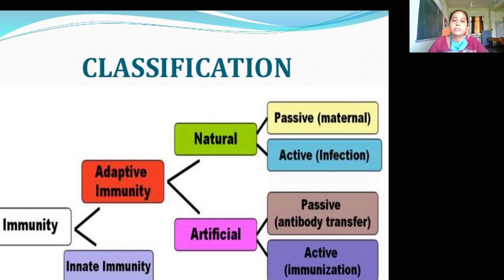Then coming to the classification of the immune system. Broadly, it is classified into two types, that is, acquired or adaptive immunity and innate immunity. Adaptive immunity is again divided into natural and artificial. Natural is again subdivided into two types, natural passive and active immunity, then artificial passive and artificial active immunity.